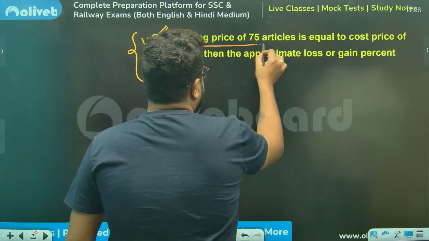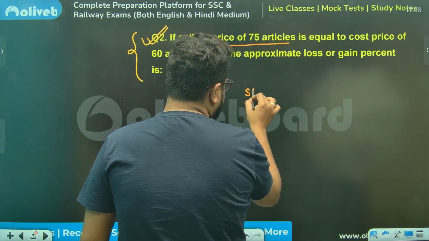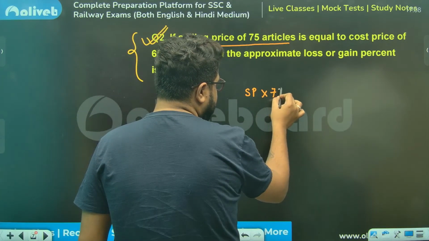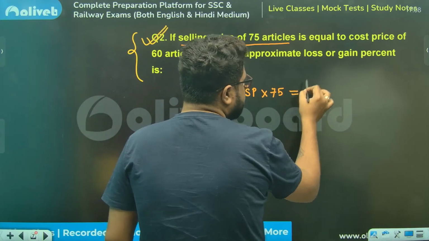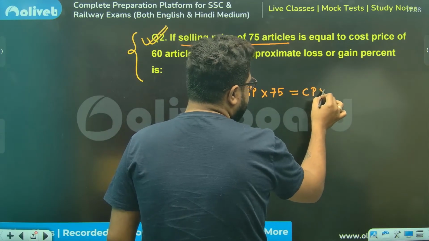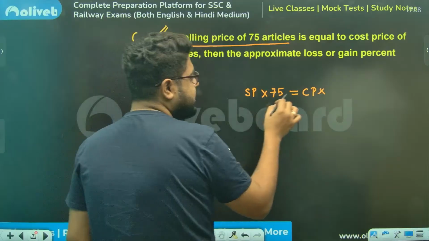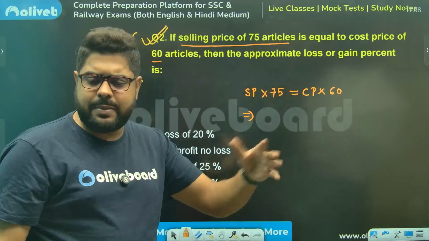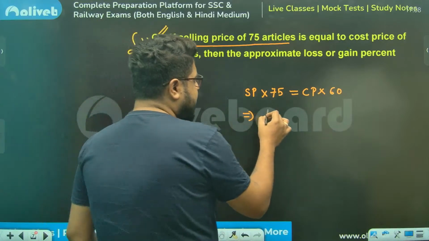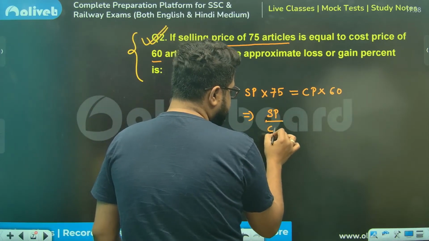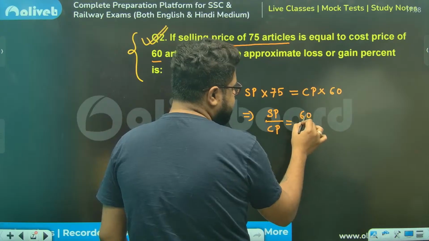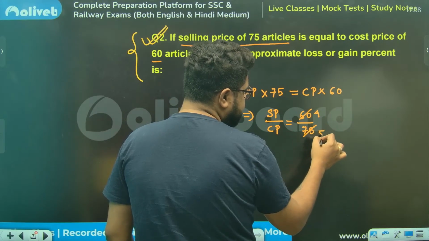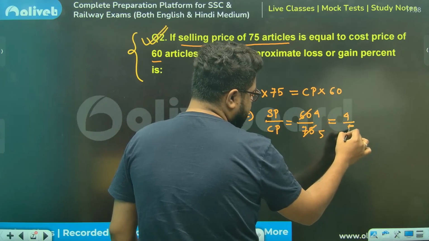Selling price of 75 articles. So SP of one article, let's say that's SP. So SP of 75 is SP into 75. It is equal to the cost price of how many articles, sir? Of 60 articles. From there, you can take CP by SP or SP by CP, anything works. Here, I'm taking SP by CP. SP by CP is 60 by 75. So 15 fours are this, 15 fives are this. So this is 4 divided by 5.